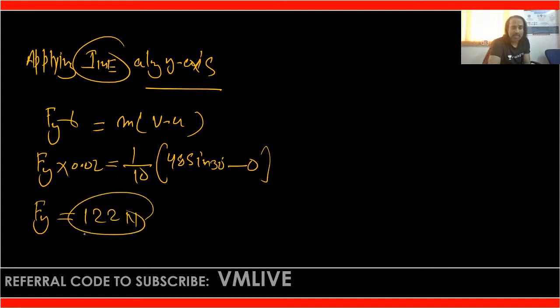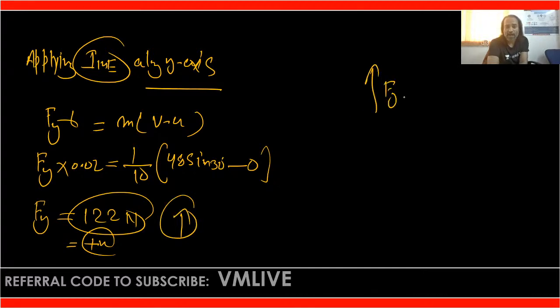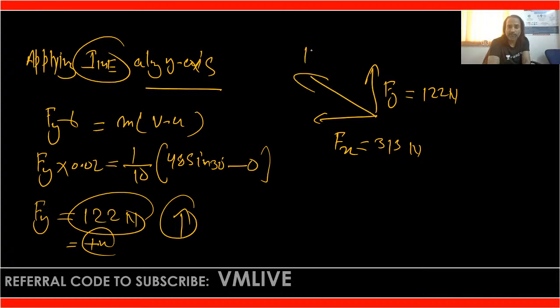And what about the direction? Because we are getting it as positive, it means that is upward. So finally we get F_y as 122 Newton upward, and F_x as 313 Newton leftward. So the resulting force F will be this. What is the magnitude?